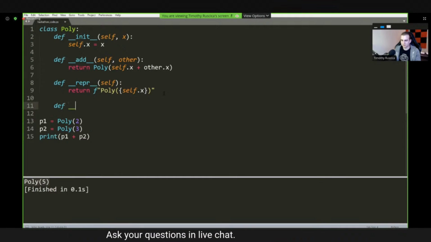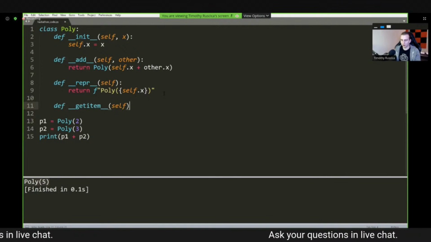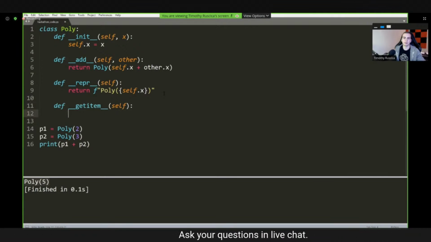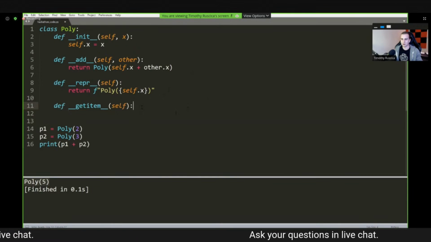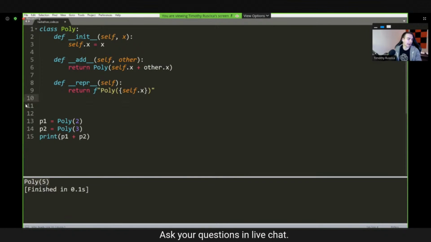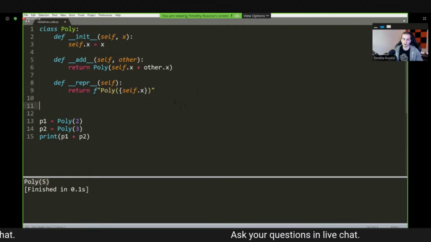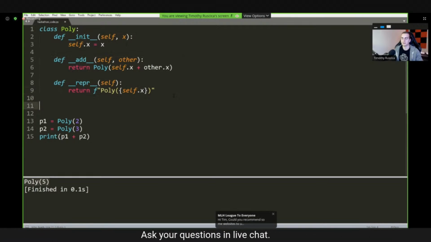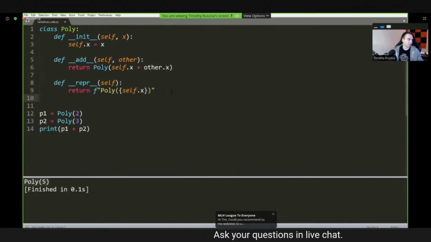You can also define __getitem__ and __setitem__. So if you wanted to make a collection-like class or collection-like item in Python, you could do that. Now, I think I'm reaching the end of the workshop here, so I'm going to stop for now and just ask if you guys have any last questions before I head off. But I would highly recommend you guys look into these Dunder methods in Python. To me, they're super fascinating and they make it really cool and really interesting to create your own objects and functionality with them. So yeah, that's pretty much it.